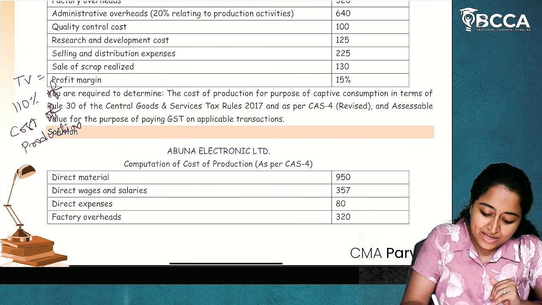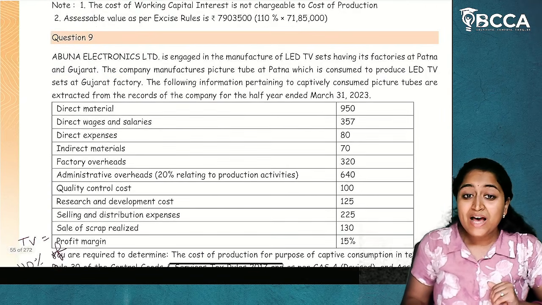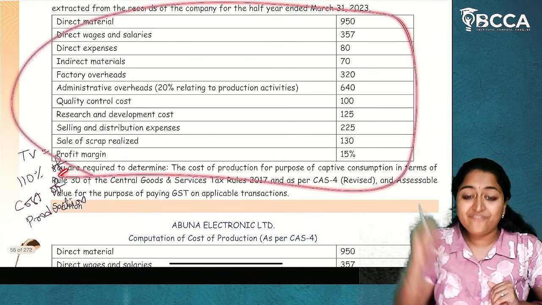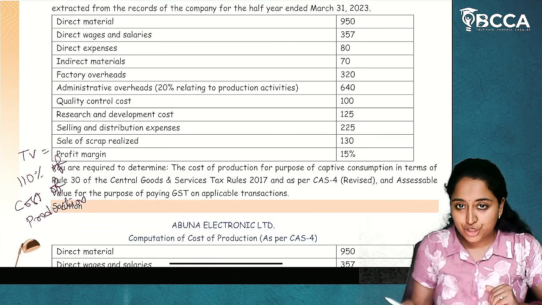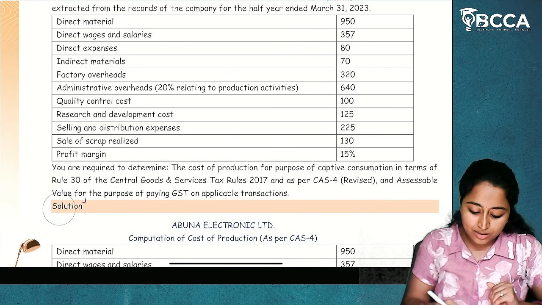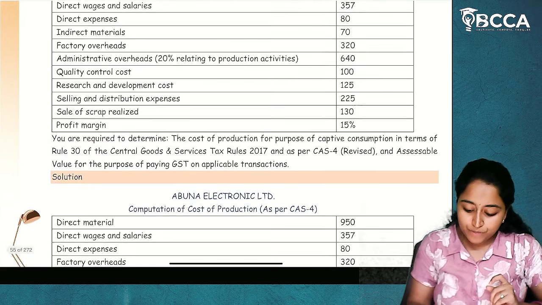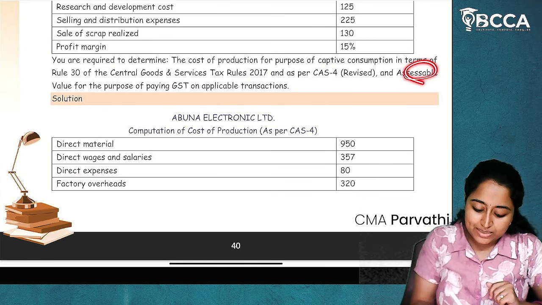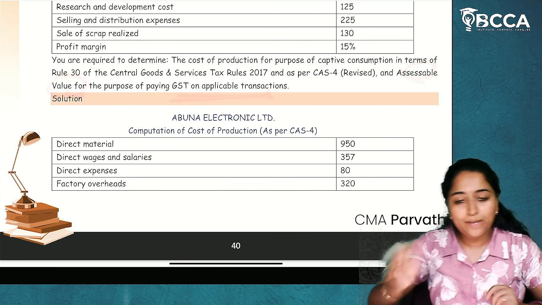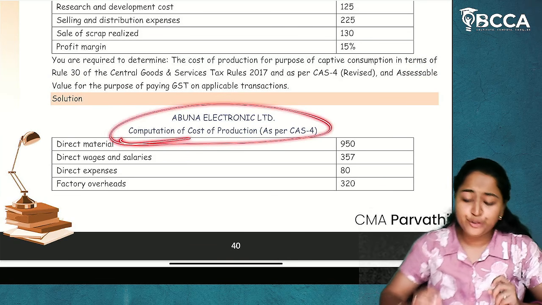So whatever the assessable value is for Abuna Electronics Limited for this particular transaction, the value is 110% of cost of production. So they are asking to calculate the cost of production as per Rule 30 of CGST Rules 2017 and CAS 4, and the assessable value for the purpose of paying GST on the applicable transaction. I hope it is clear. Now, how are we going to do it?